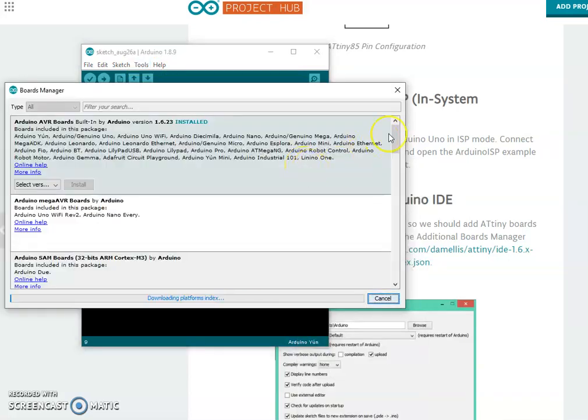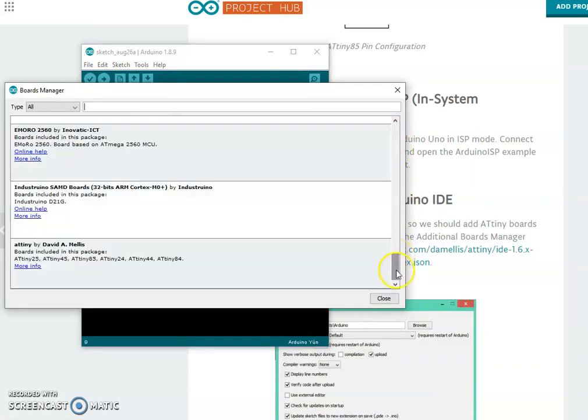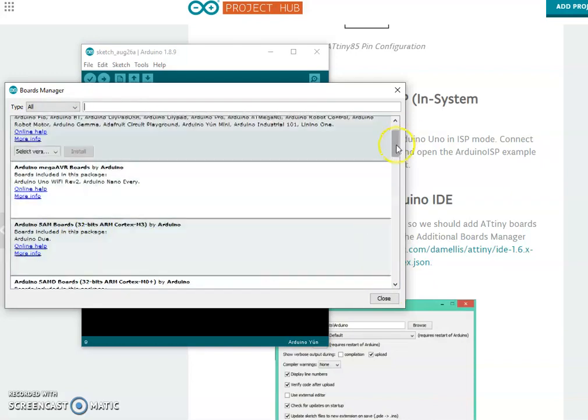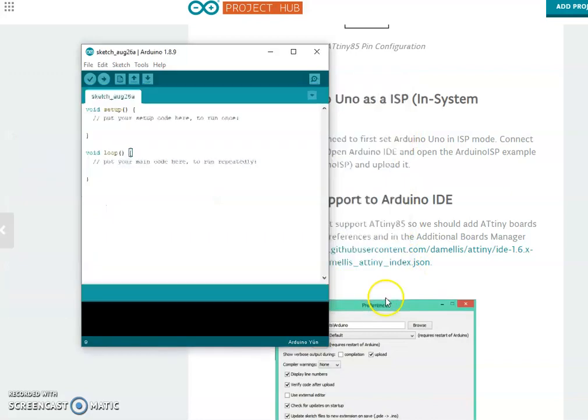We find board manager. We find that ATtiny board added. We install. Here it is installed.